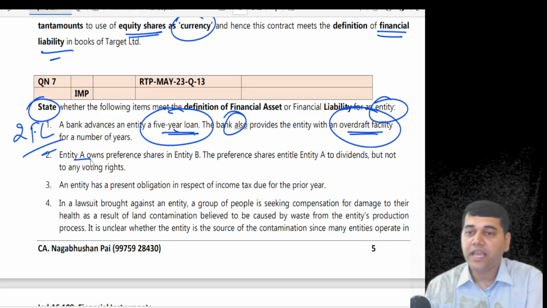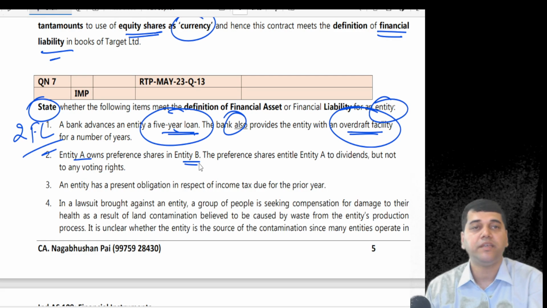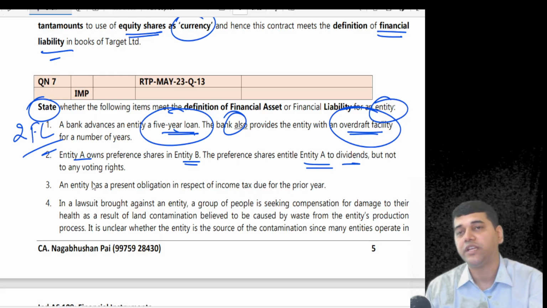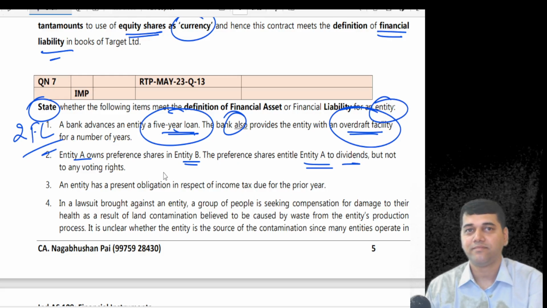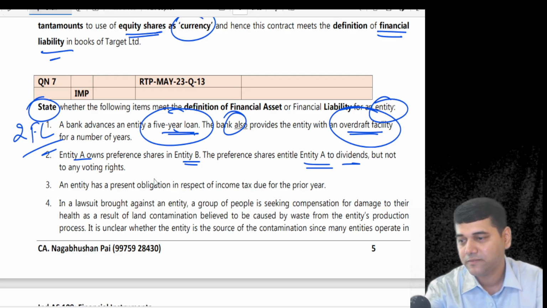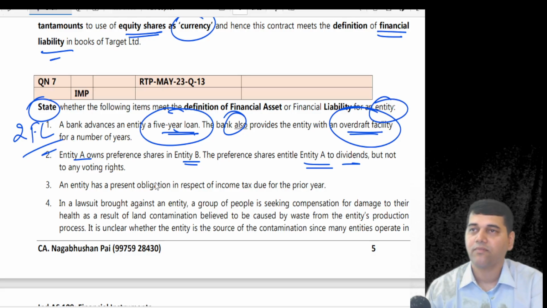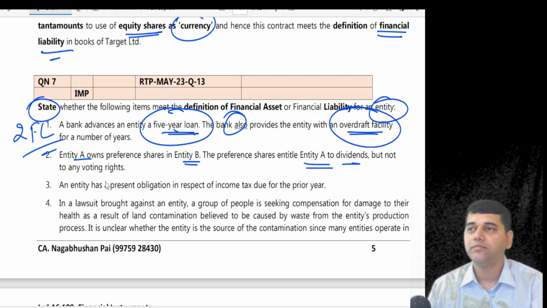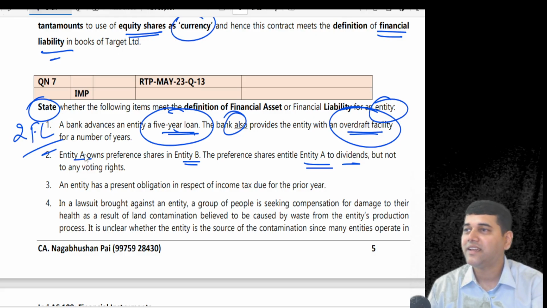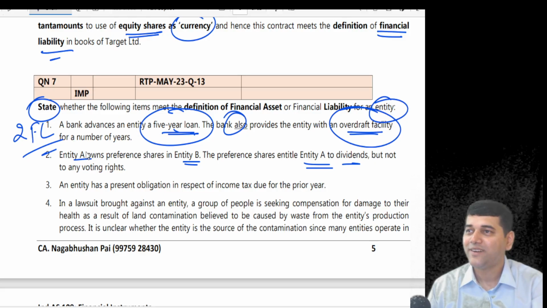Now, entity A owns preference shares of entity B. Preference shares entitle A to dividend but not any voting rights. For whom? Entity? Who is the financial asset?